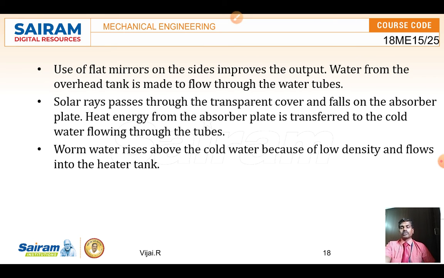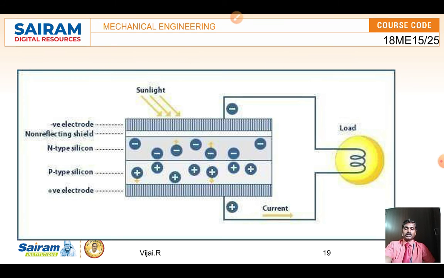So we use some flat mirrors inside, below the transparent glass and the absorber, to improve the output, so that the reflections will be more. Okay, since the reflection is more, more heat is going to be produced, and the warm water becomes hot, and when it becomes hot, automatically the density will be reduced. So due to the low density, the water moves upward, and it will be stored in the tanks. That's the solar tank. From there we are going to take it. This is how solar energy is useful for producing heat.